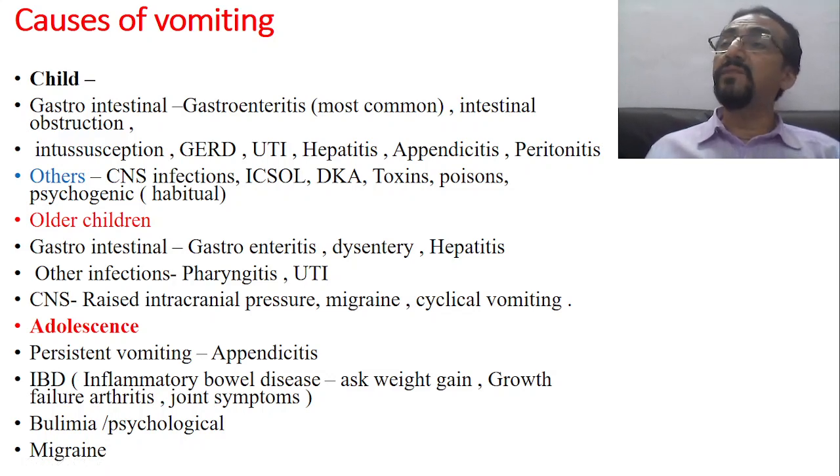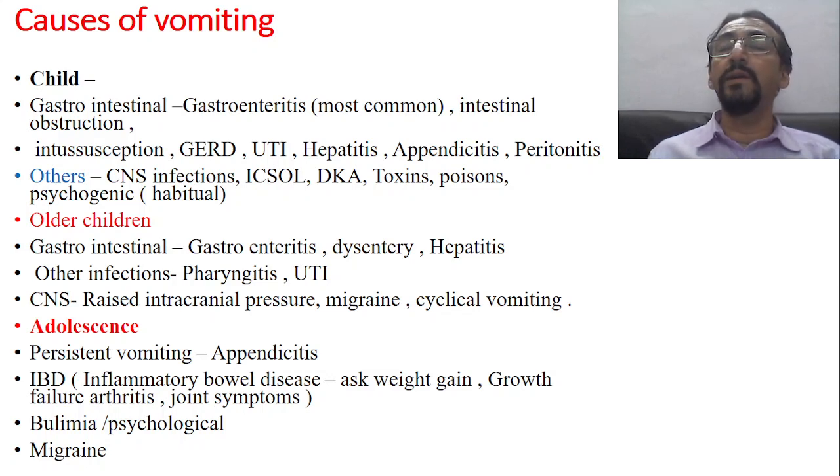But bulimia nervosa is the condition where she will eat, but after eating she gets a feeling that, oh, I have eaten too much, I am going to gain weight. So forcefully she will vomit the things outside. This is called bulimia nervosa.